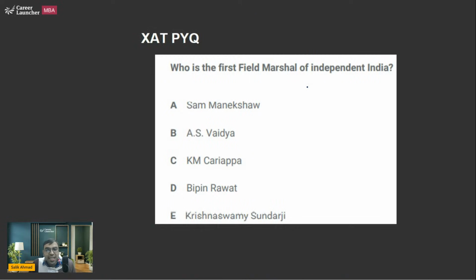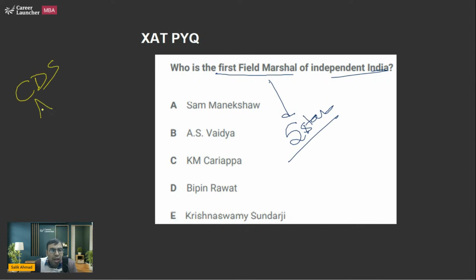Okay, the next is, who is the first Field Marshal of independent India? Field Marshal means 5-star rank officer. Generally, you should know that our Army Chief, Air Force Chief, Navy Chief, or Chief of Defense Staff, CDS, are all actually 4-star rank officers. Sometimes in certain cases, they are given 5-star.